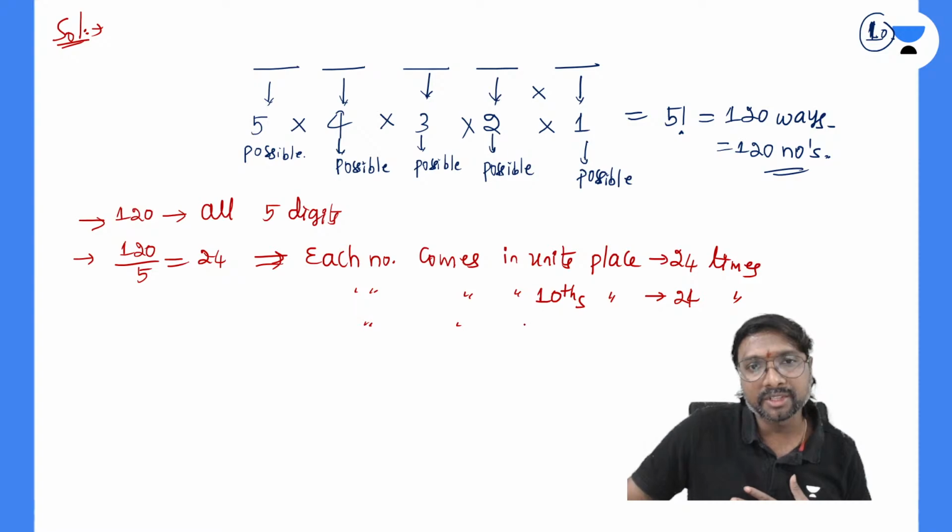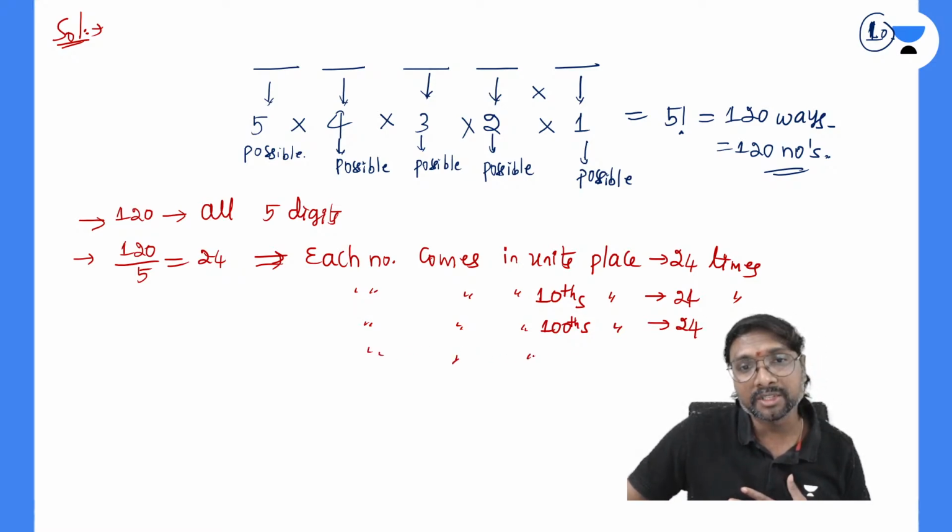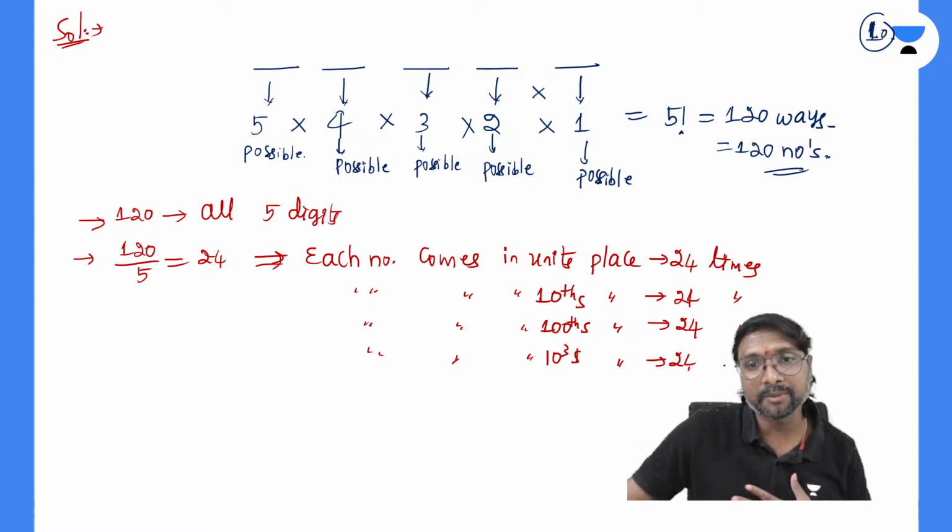Each number comes in the hundreds place. This is a 5-digit number now, so in the hundreds place how many times will it come? Each number comes in the hundreds place 24 times. Each number comes in the thousands place also 24 times. And each number comes in the ten-thousands place 24 times as well.